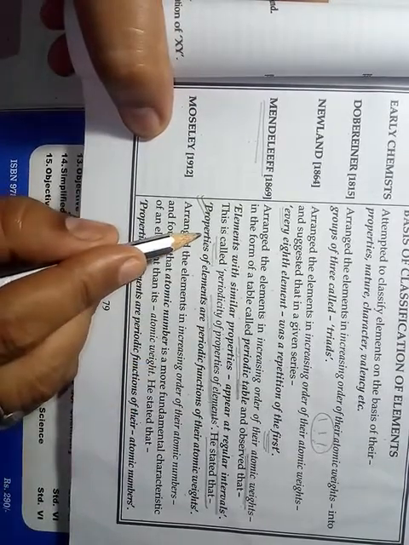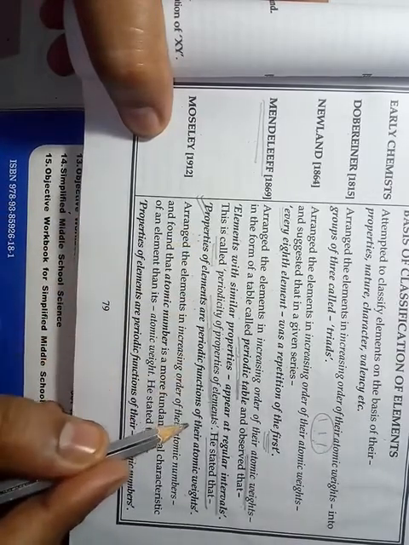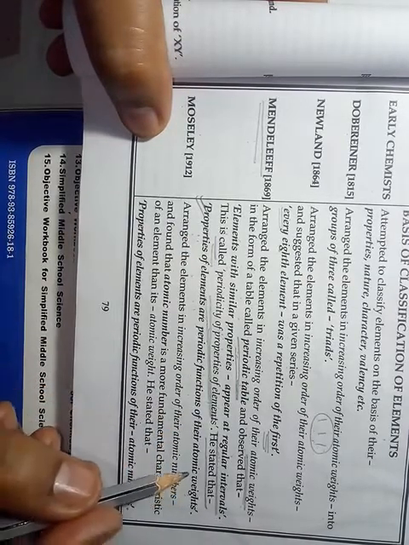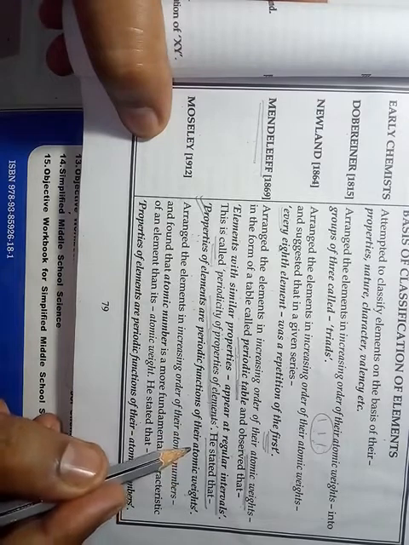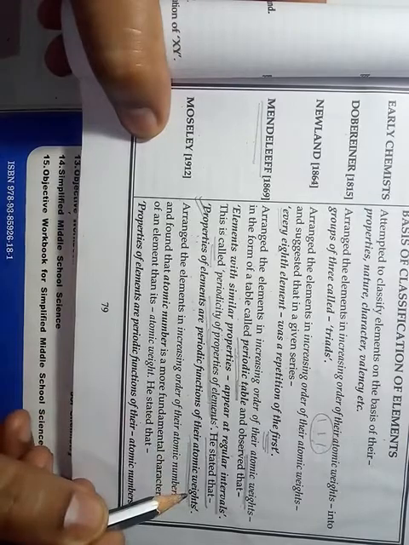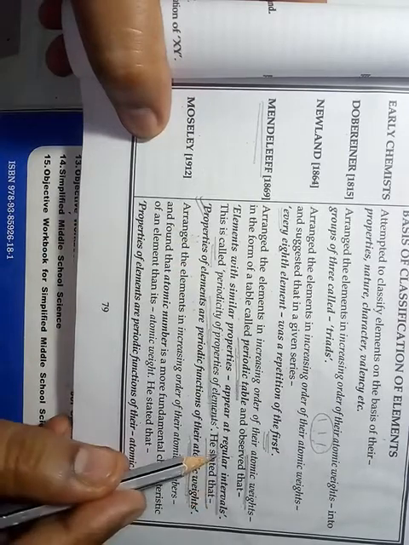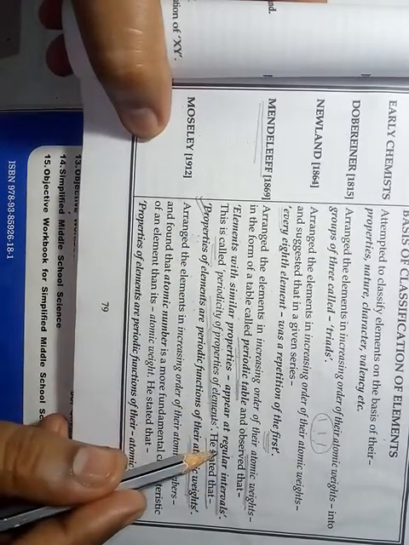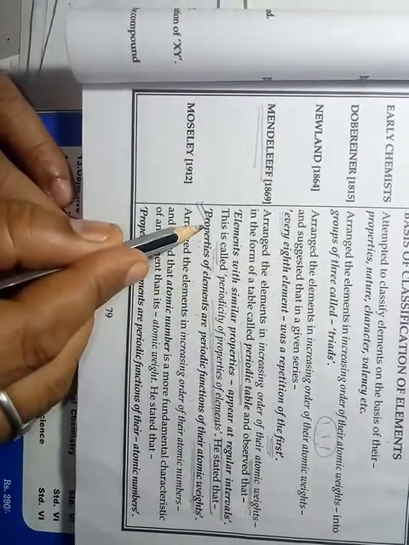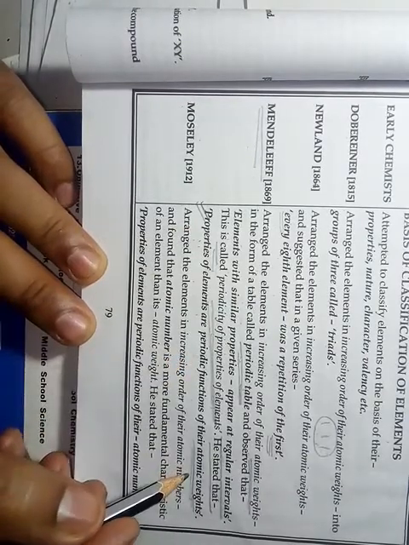It means properties of elements depend upon the atomic weights of the elements. So when we arrange elements in increasing order of their atomic weights, the properties of the elements are periodic functions of their atomic weights.